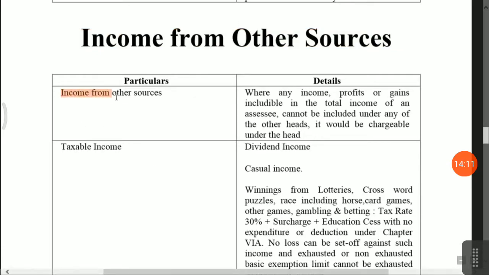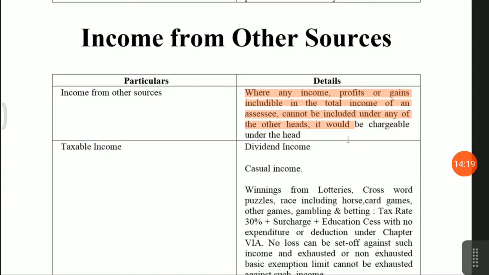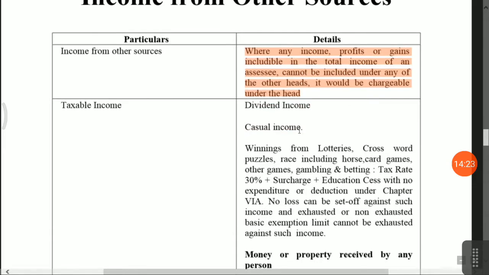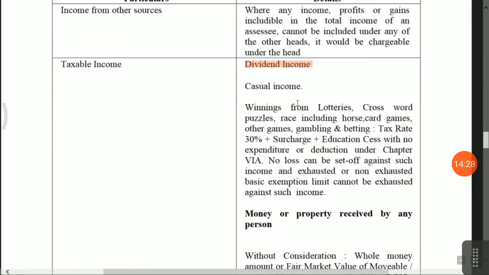Let's read it. Income from other sources. Where any income, profit or gain included in the total income cannot be included in any of the other heads, it will be chargeable under this head. Now, what are the incomes taxable? Dividend income. Next one, casual income. Now, what is the meaning of casual income? Winnings from lotteries, crosswords, puzzles, races including horse races, card games, other games, gambling, betting.